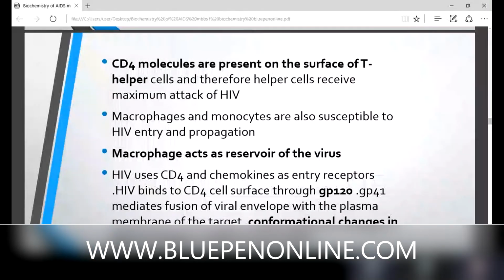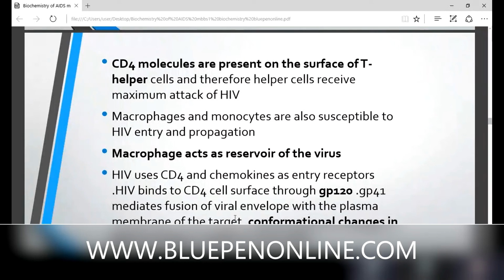The HIV will bind to the target cell through a receptor mechanism. In the lipid layer there is GP120, which acts as a receptor. That GP120 will bind with the CD4 molecule on the surface of the target cell. CD4 acts as the receptor for the virus.